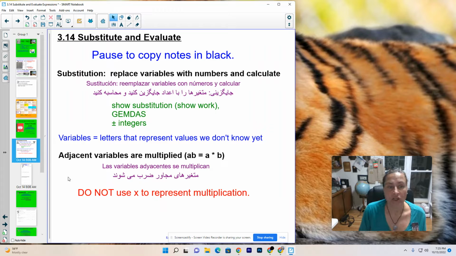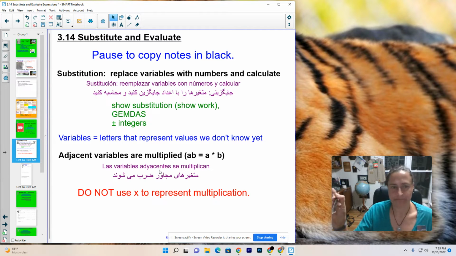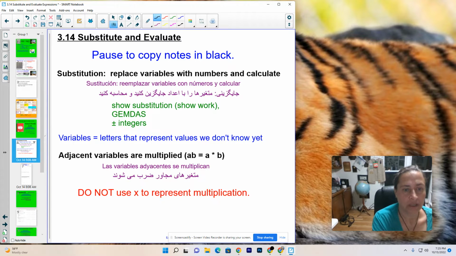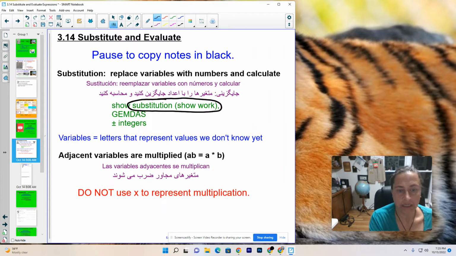So substitution means that you're going to replace variables, letters of the alphabet, with numbers, and you're going to calculate what the answer is. Couple of things. I need you to show substitution. I definitely want you to show that substitution work. And follow GEMDAS. So remember grouping symbols first, exponents next, multiplication and division left to right, and then addition and subtraction left to right. I know that a lot of people were still struggling with that at the end of Unit 1. You're getting a chance to practice again.